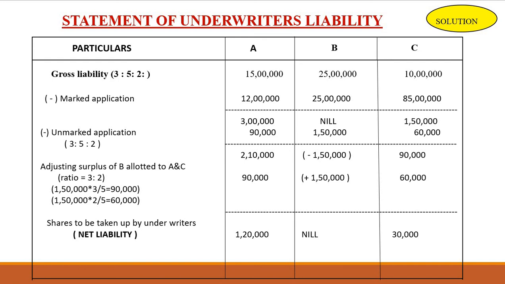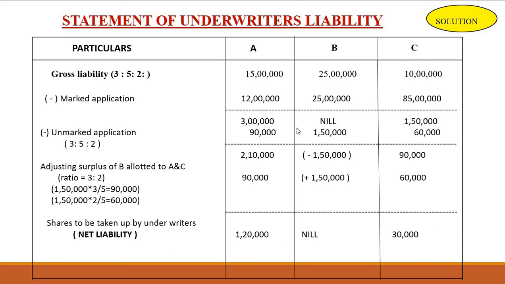Okay. So we have to adjust the surplus of B allotted to A and C. Here B's surplus amount is negative 1,50,000. So 1,50,000 into 3/5, that is 90,000 for A, and C is 1,50,000 into 2/5, that is 60,000 for C. So we have got the net liability of each underwriter.